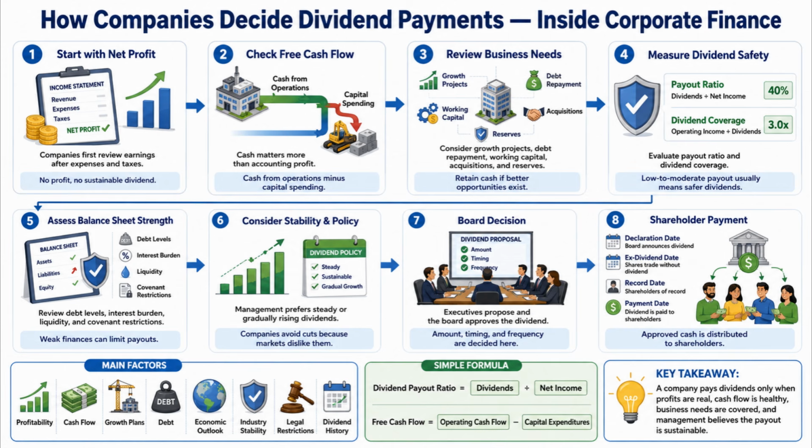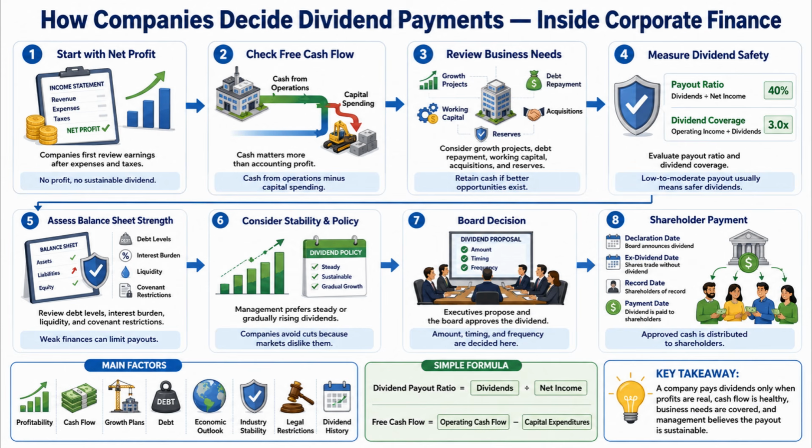Moreover, management considers dividend stability and company policy. Many companies prefer steady or gradually increasing dividends, because investors usually dislike sudden dividend cuts. So, the company tries to pay only what it can maintain in the future.